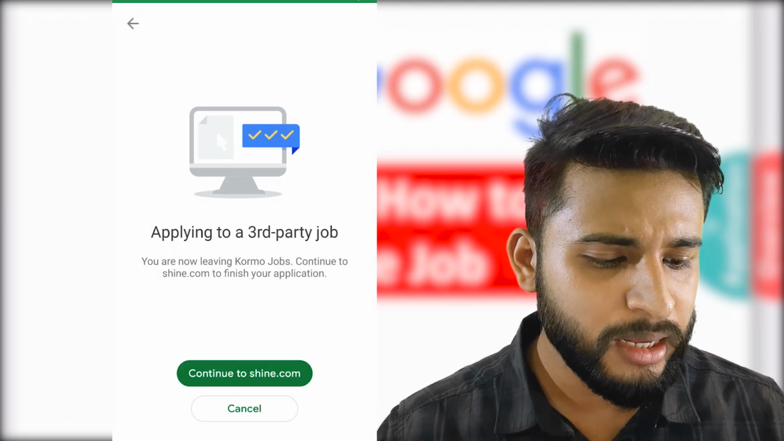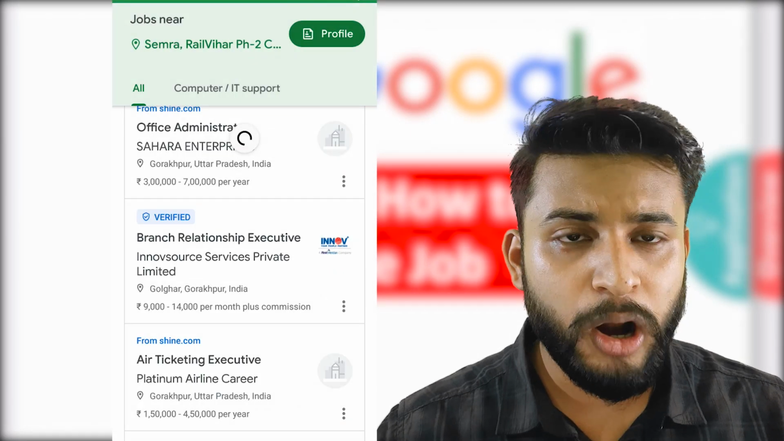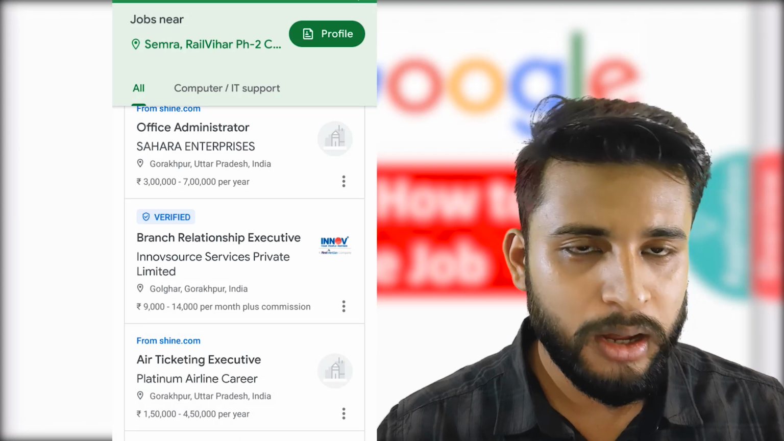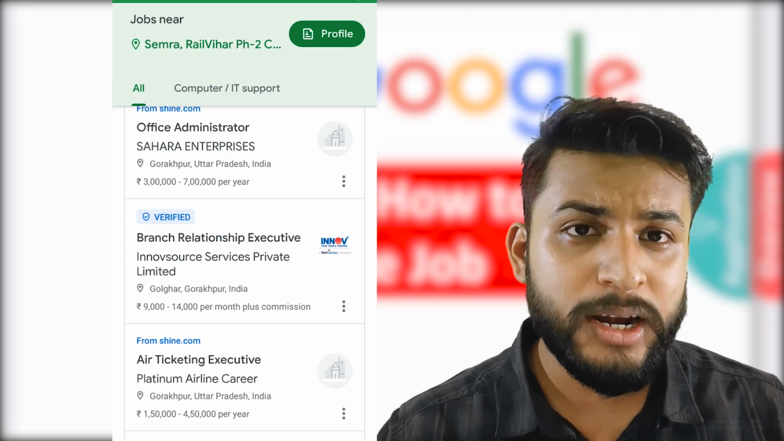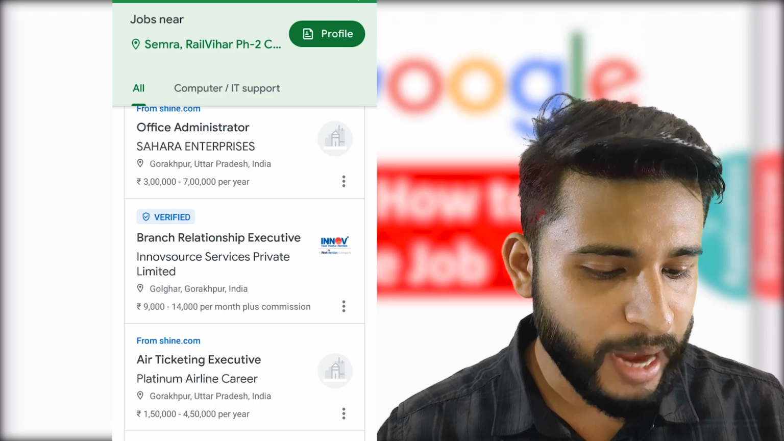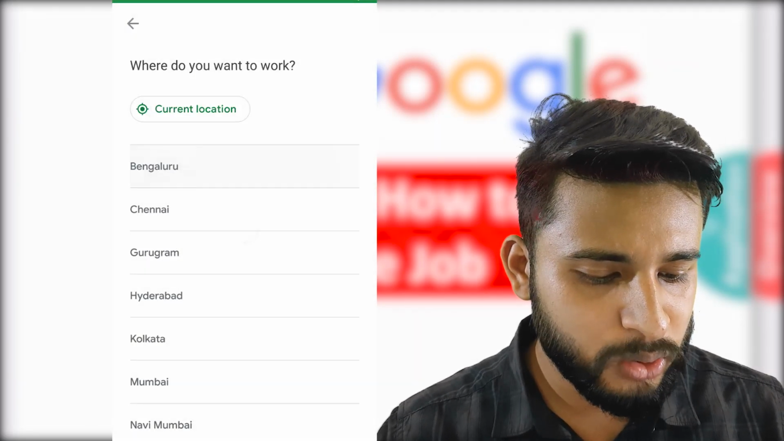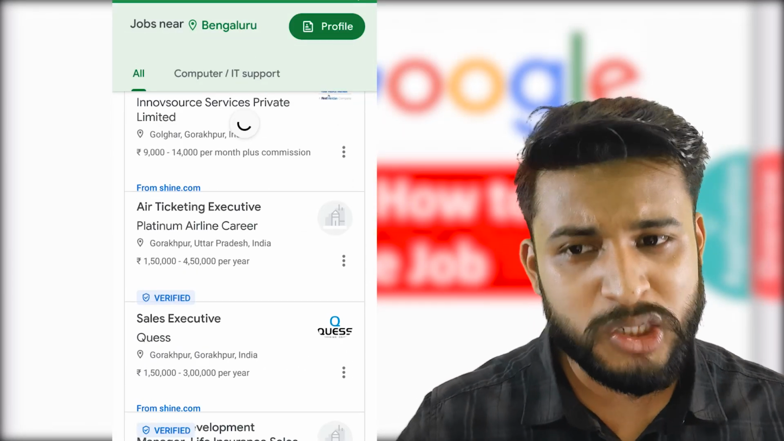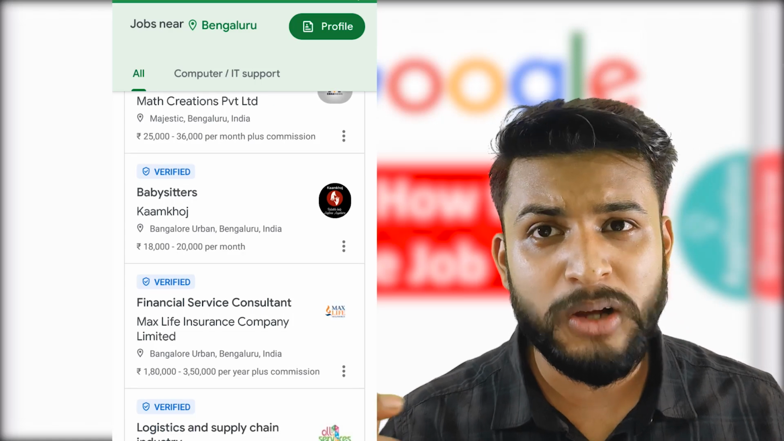So this was the thing, and you can also see they are different. See, verified. According to my location, it is being shown Golghar, Gorakhpur. That is my location. So it is showing the jobs according to my location. You can also choose some other location here, like Bangalore for example. So it will show the jobs according to the Bangalore location. So you can see the jobs according to your preferred locations, your preferred criteria, your preferred categories.